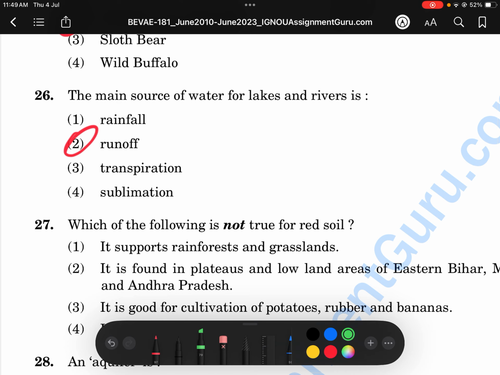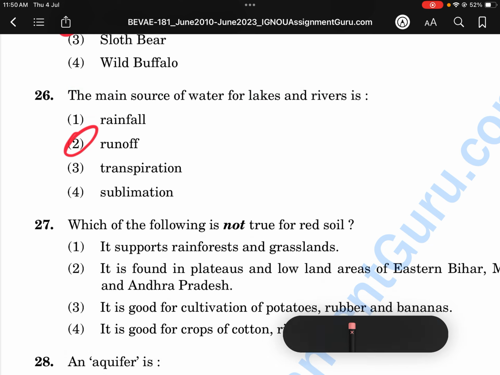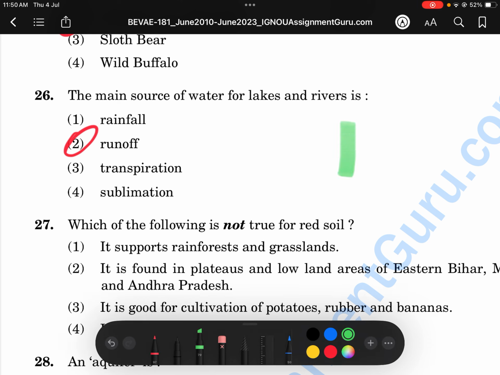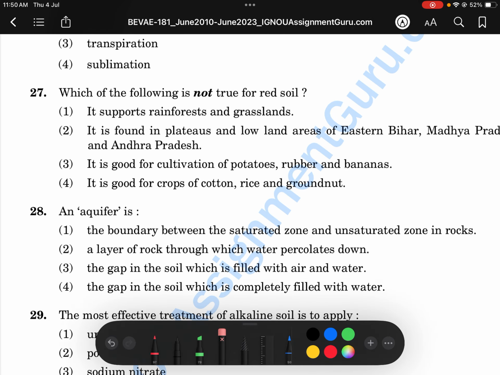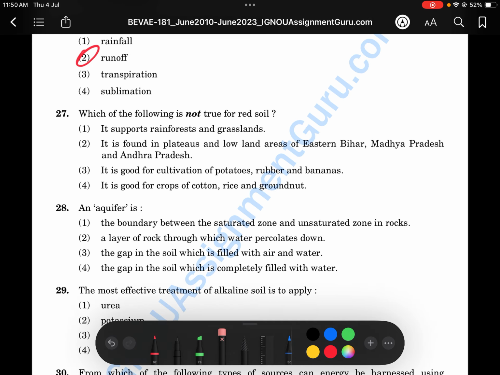Next question we have: the main source of water for lakes and rivers is runoff. Because the water which runs off is the main source for lakes and rivers, it comes because of runoff, not because of rainfall, transpiration, or sublimation. Okay, let's see, true or false. So let's complete this fast.